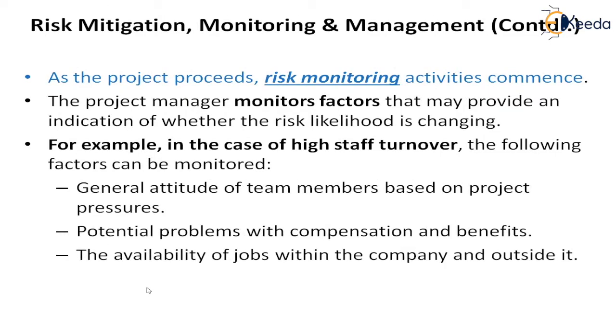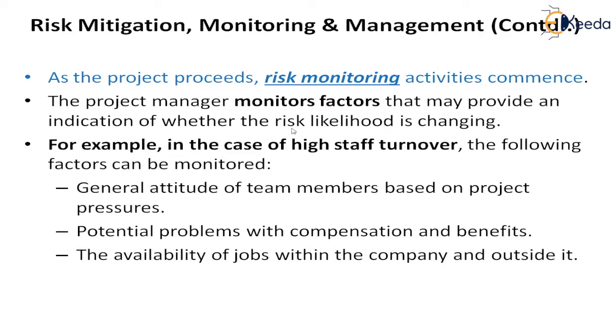Now even then some turnover may happen. So how will he know, even after doing all these mitigation plans, what is happening? He has to monitor it. So what are the risk monitoring activities? We have come to the second M. The project manager monitors the factors that may provide an indication of whether the risk likelihood is changing.